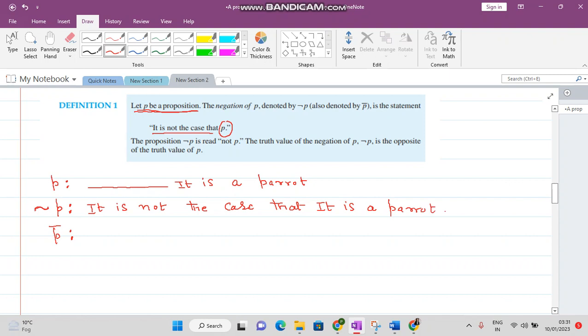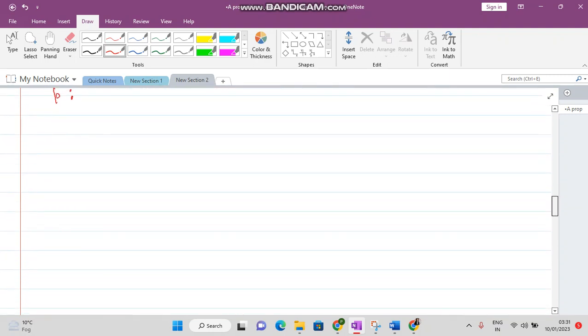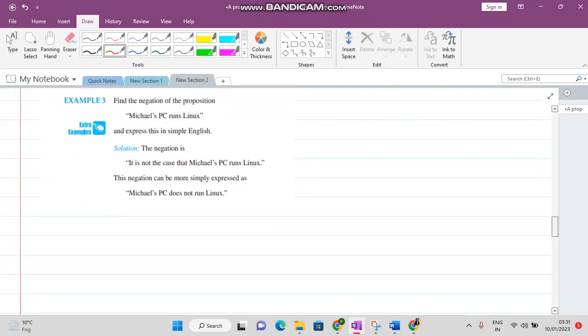So you just add these words before your sentence to write the negation of the statement p. I hope you have understood it. Let us see some more examples related to it.